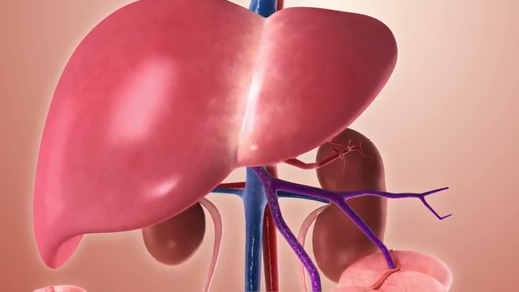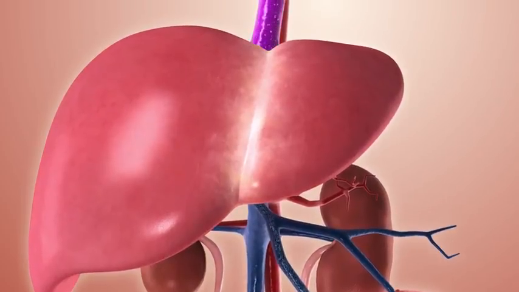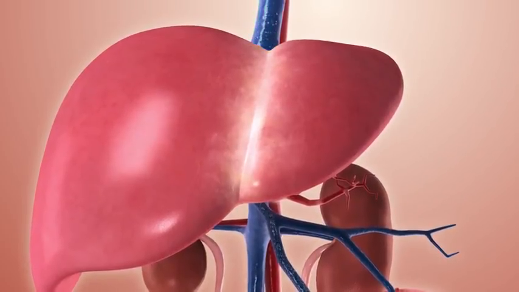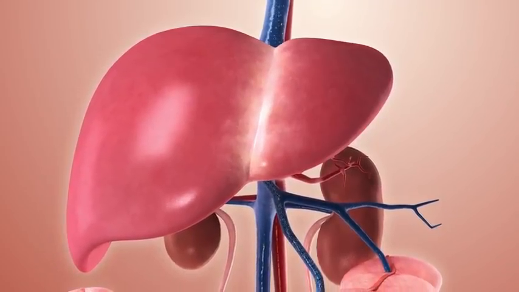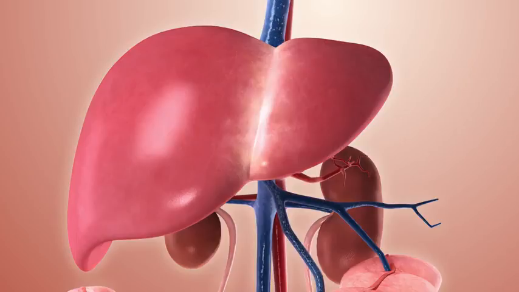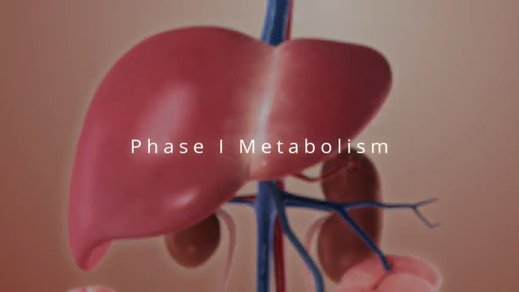The aspirin-rich blood will enter the liver through the hepatic portal vein at the bottom, and it will exit at the top via the hepatic vein. At this stage, even more of the aspirin will be removed through a process called first-pass metabolism. The liver's job is a bit like a filter. It will metabolize drugs before they reach the rest of the body. It does this in a few steps.